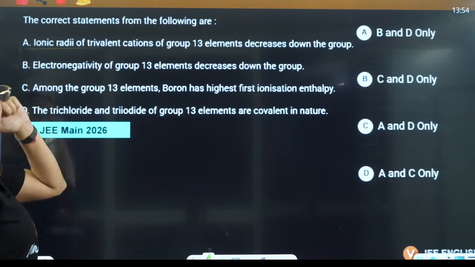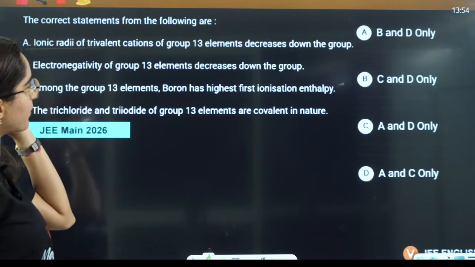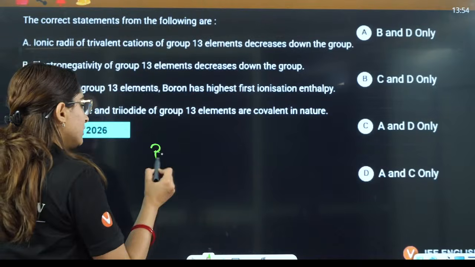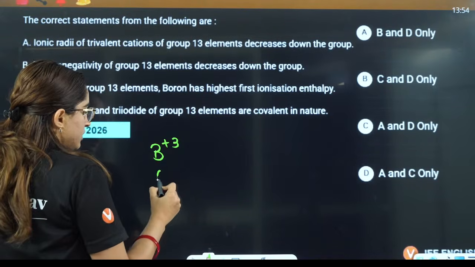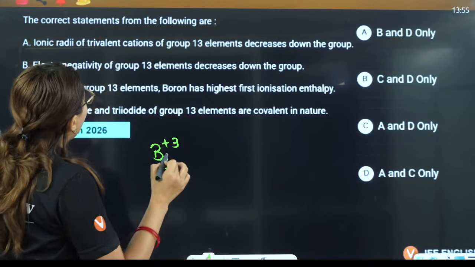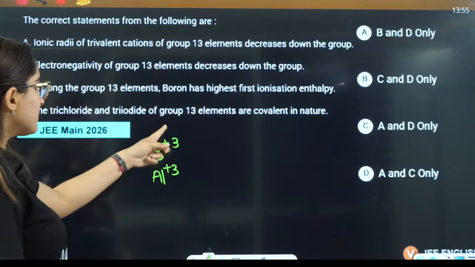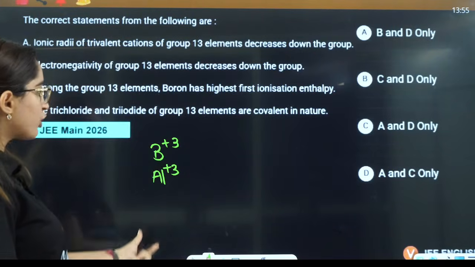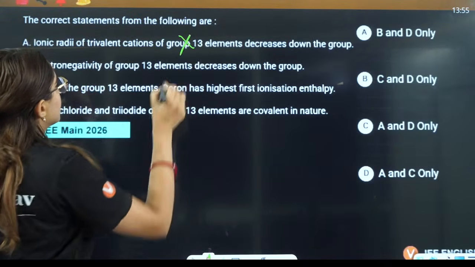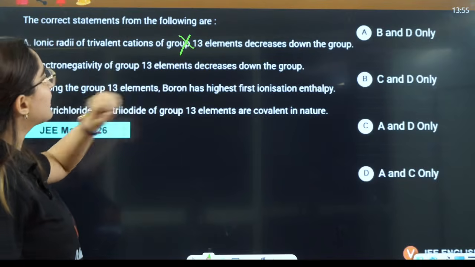Correct statements. Ionic radii of trivalent cations of group number 13 decrease down the group. Like you have B, then you have aluminium. Ionic radii, they are saying it decreases. See, the cation is the same, the charge is the same, down the group size will increase. They are saying it is decreasing, so that is not correct. Electronegativity of group 13 decreases down the group.